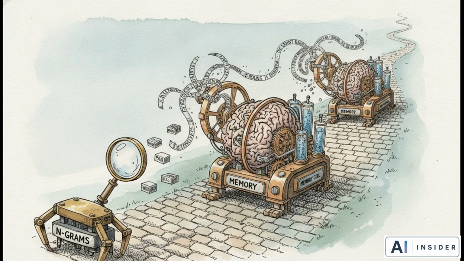Because of this flaw, decades of computer science basically became a desperate race to overcome this exact memory limitation. Researchers tried using things called n-grams, which widened that context window just a little bit. Then came neural networks in the 2010s, things like RNNs and LSTMs, which tried their hardest to force the algorithm to remember a longer sequence of words. Literally everybody in the field was just trying to fix Markov's memory problem.